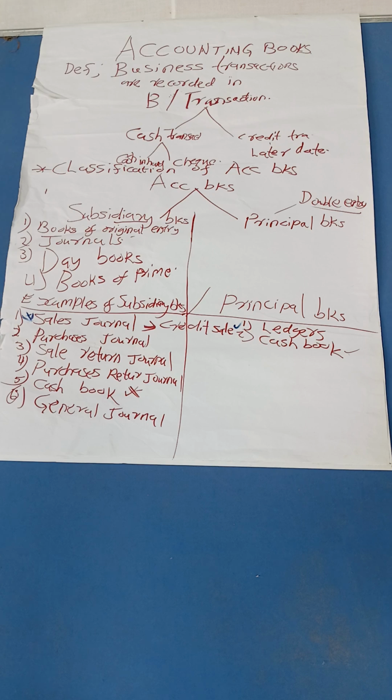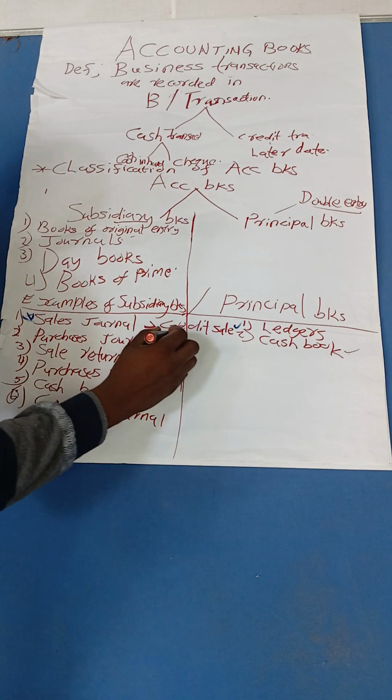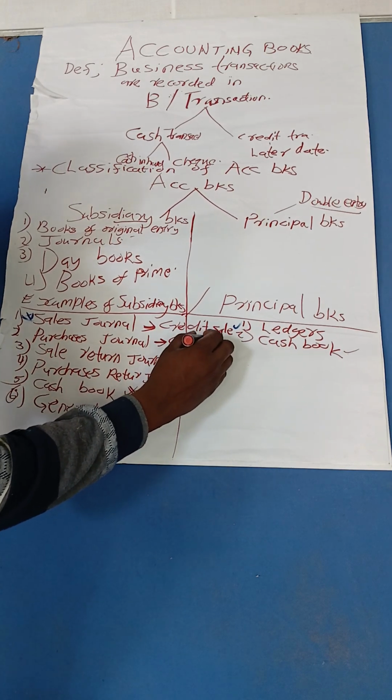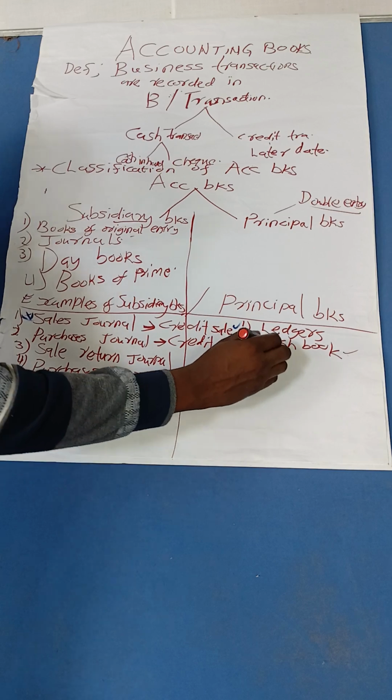Two, we have purchases journal. Just as we make credit sales to our customers, whom I refer to as debtors, at the same time I will also have to get goods on credit. So all credit purchases. Nothing else will come in this book other than credit purchases. So any credit purchases will be recorded here.